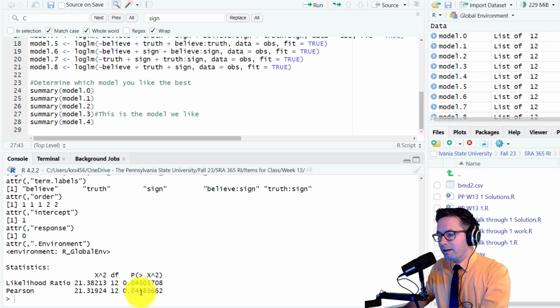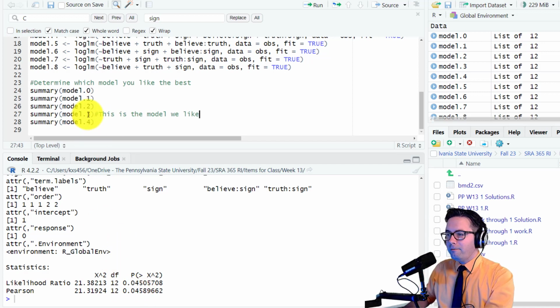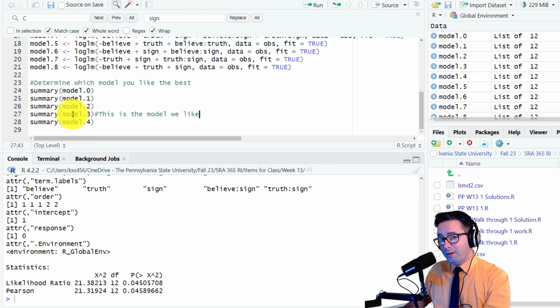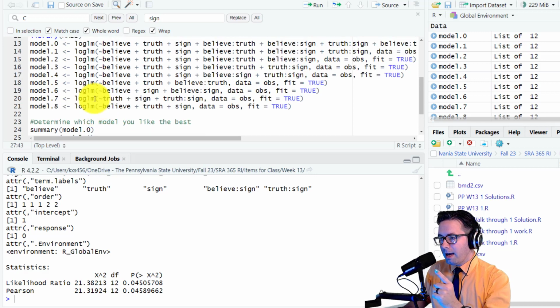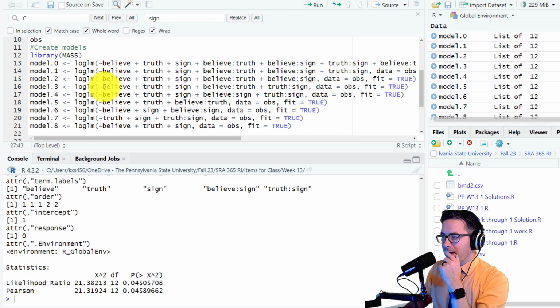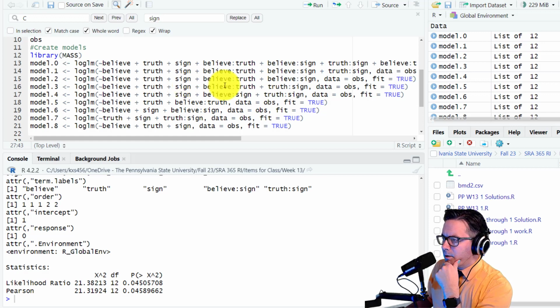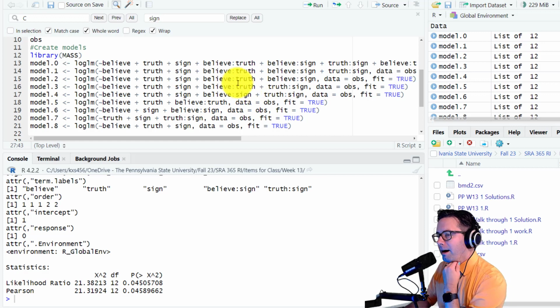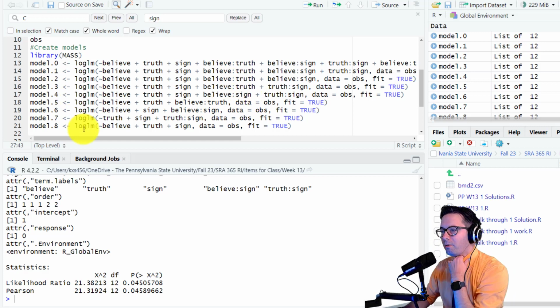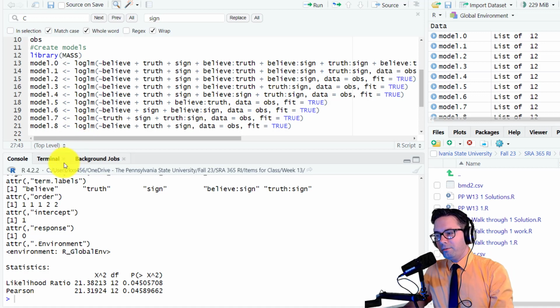So the idea is like the p-value. Whatever value we remove from model 3 is significant, so we want to look into those models further. So we're going to say model 3 is the one that we like. And so model 3, we have believe, truth, believe, sign. And we have believe, sign, truth, sign. The thing that's not here is believe, truth. That's the relationship that it seemed to like. So we removed it, and so that should be significant.